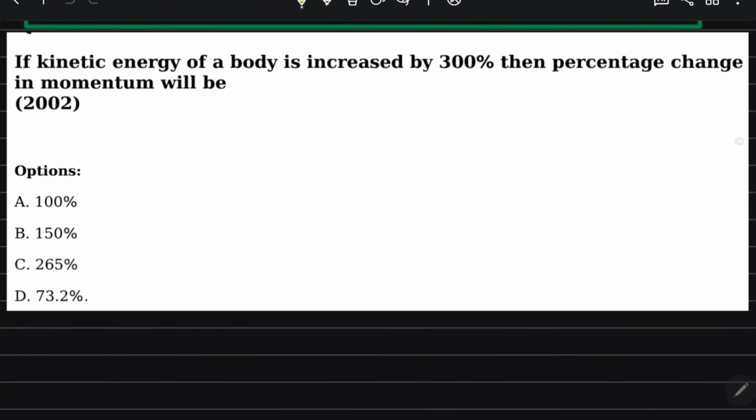If the kinetic energy of a body is increased by 300%, then the percentage change in its momentum will be? If the kinetic energy of a body is increased by 300%, means suppose initial kinetic energy is, I say, 100%. So kinetic energy final will be 100 plus 300, that is 400%. Then the percentage change in its momentum.